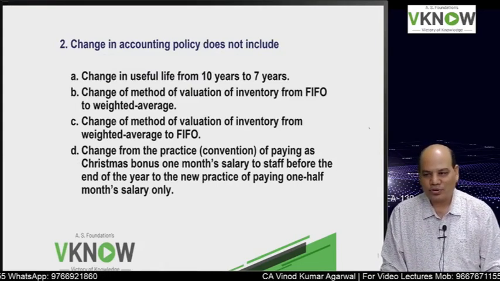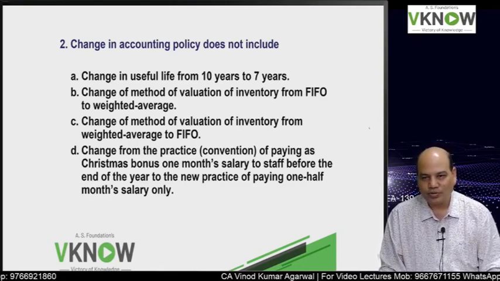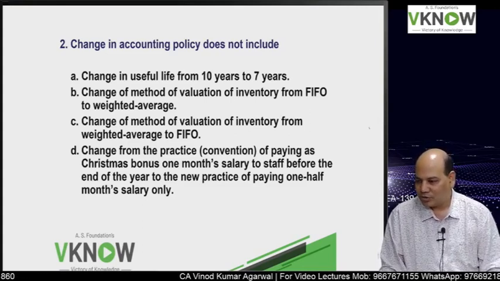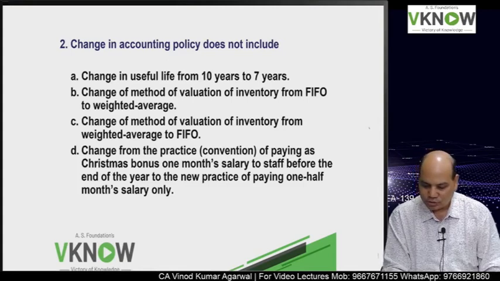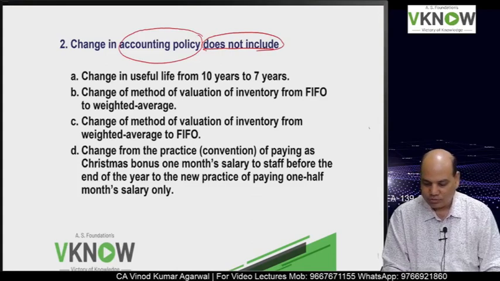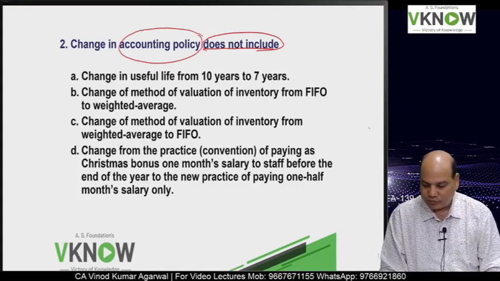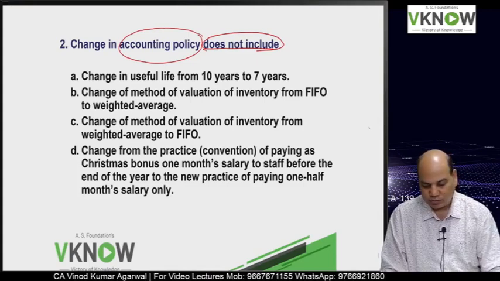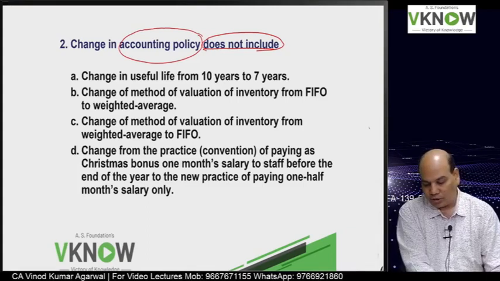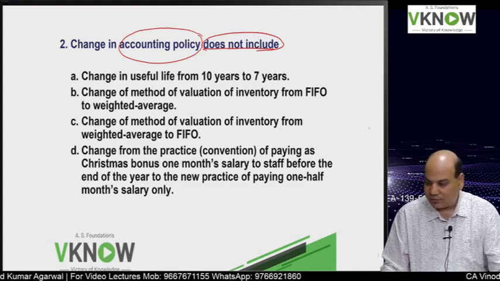Question number 2. Change in accounting policy does not include change in useful life from 10 years to 7 years. Change in accounting policy does not include: change in method of inventory from FIFO to weighted average; then change in method of valuation of inventory from weighted average to FIFO; change from the practice, that is convention.